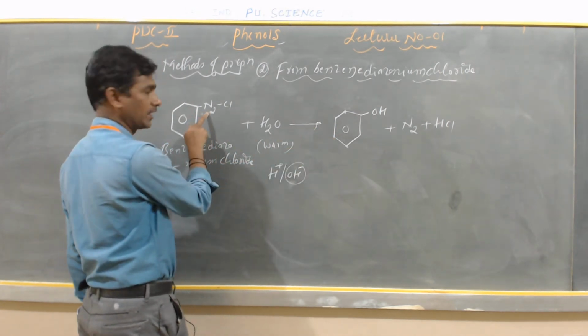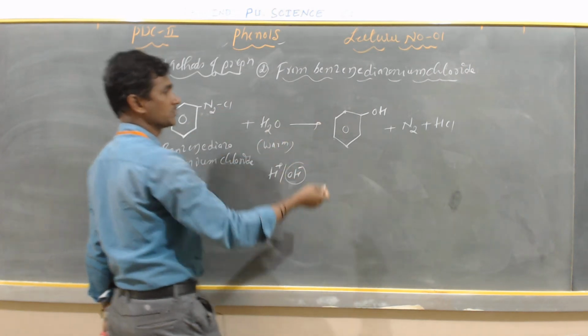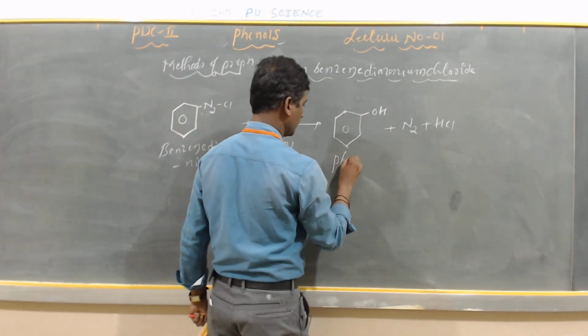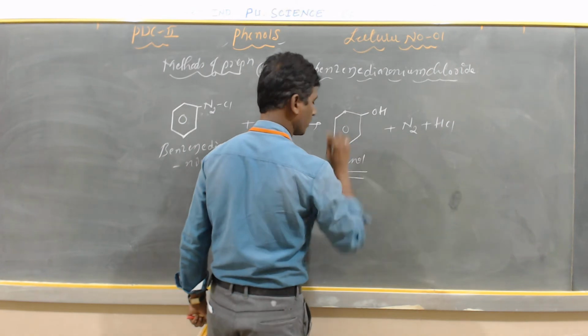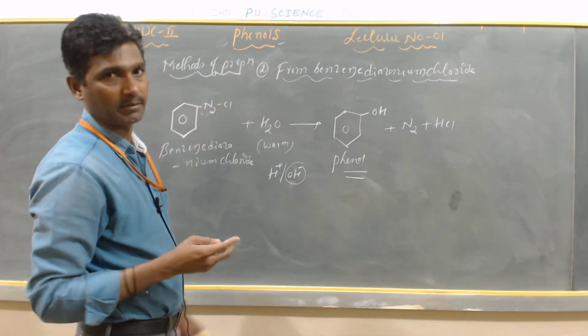Next it liberates N2, and the H combines with Cl to give HCl. So this is called phenol. This is the second method of preparation.